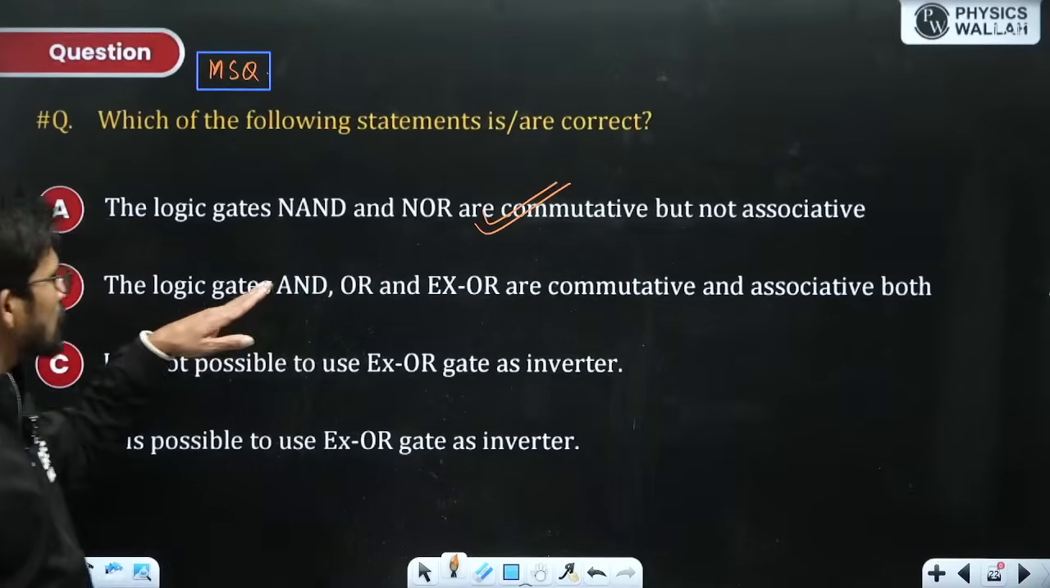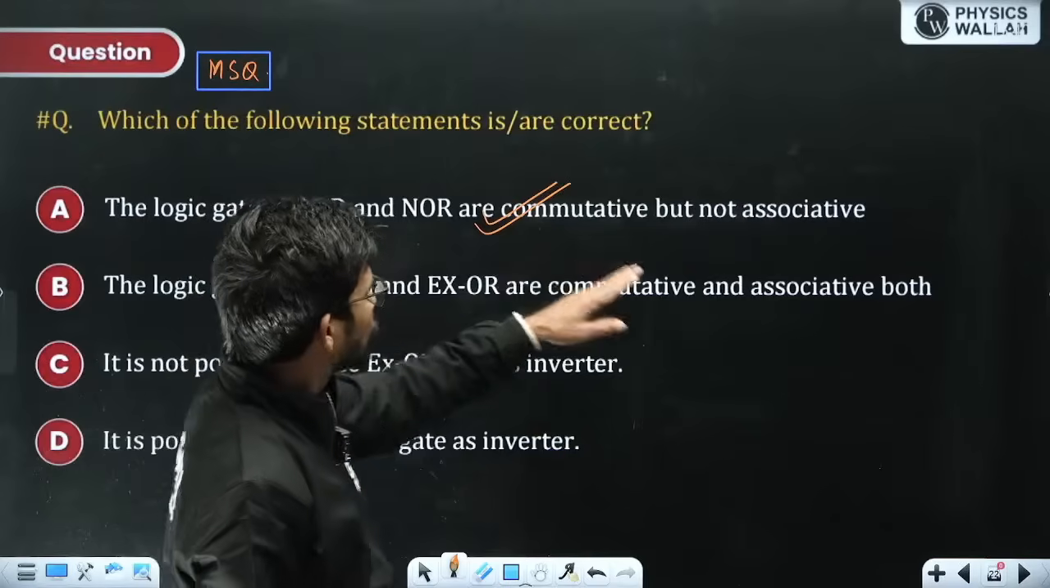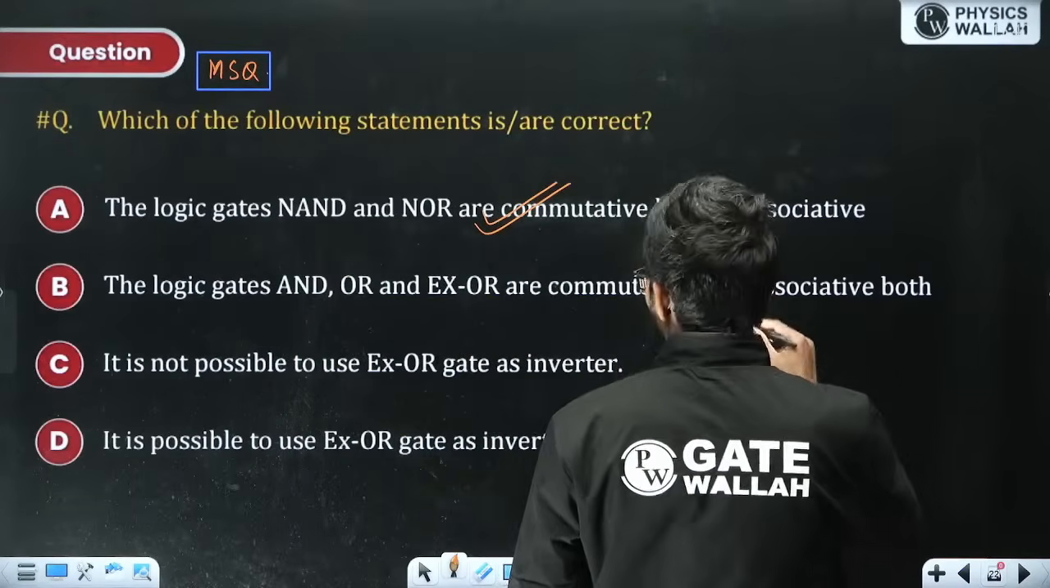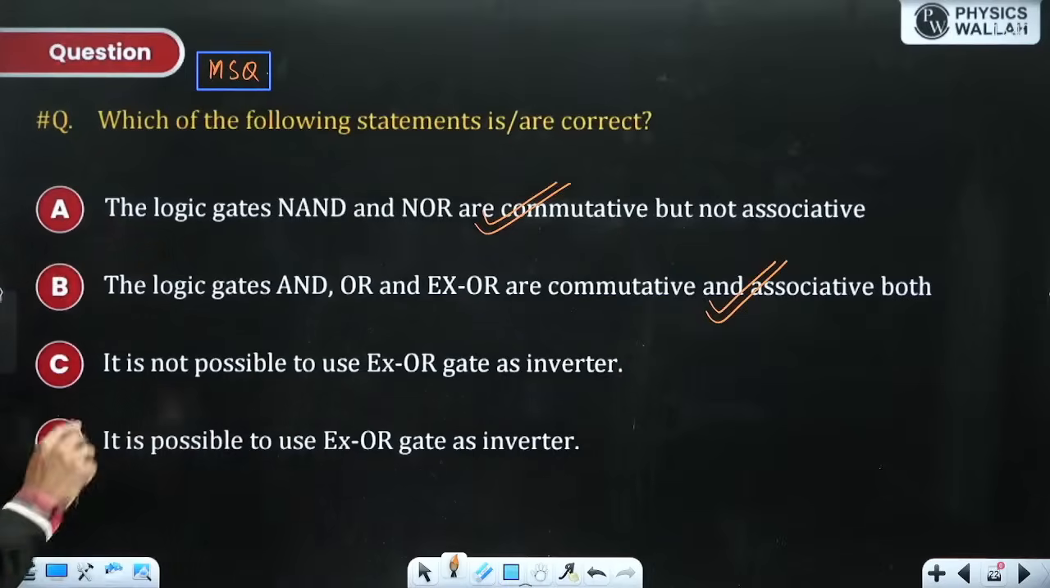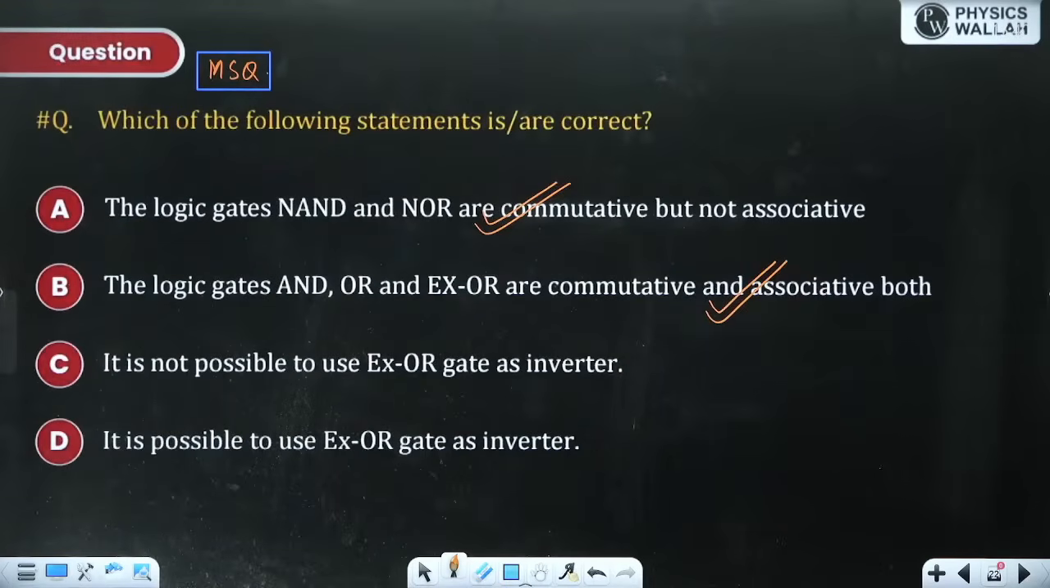The logic gates AND, OR and XOR are commutative and associative both. Absolutely correct. This is correct. All other gates follow both the laws, commutative as well as associative.